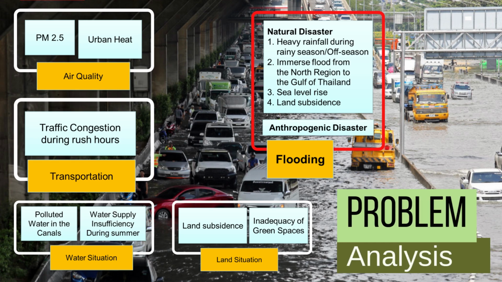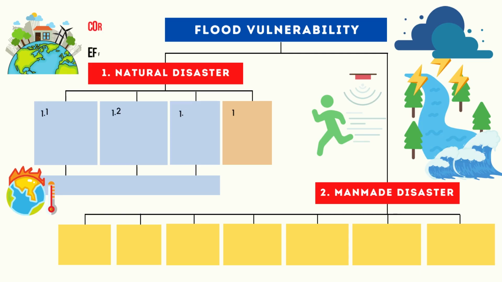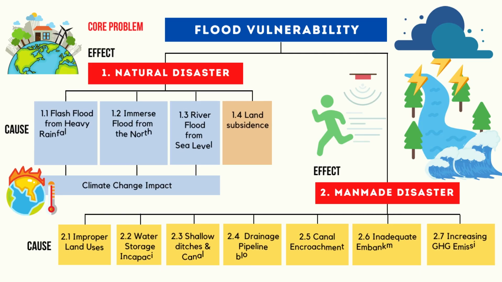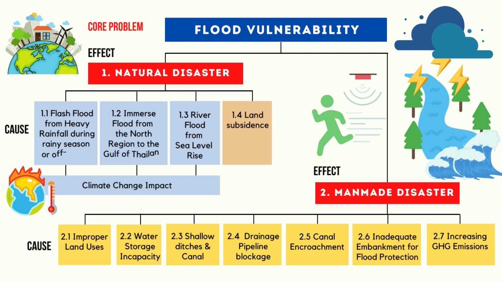From my problem analysis, flooding has the most tremendous impact on life of the people in Bangkok. Therefore, the core problem is flood vulnerability, effected by natural disaster and man-made disaster. Natural disaster caused by flash flood from the heavy rainfall, immersed flood from the north region, river flood from sea level rise, and land subsidence.